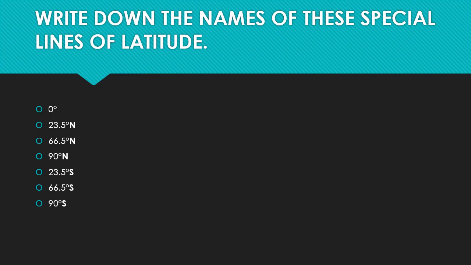Children, here is a small activity for you to find out whether you have understood the concept clearly. Shall we do, children? Write down the names of these special lines of latitude. 0 degree, 23.5 degree north, 66.5 degree north, 90 degree north, 23.5 degree south, 66.5 degree south, 90 degree south.